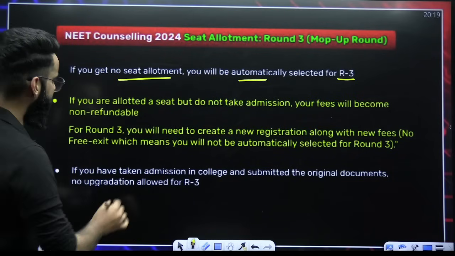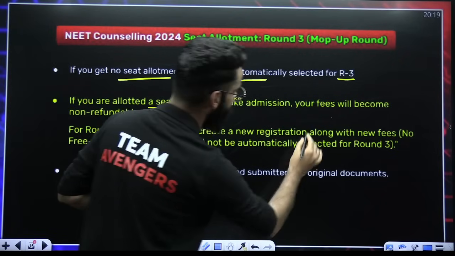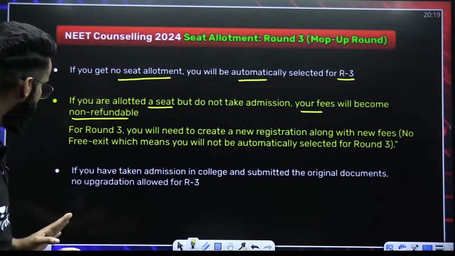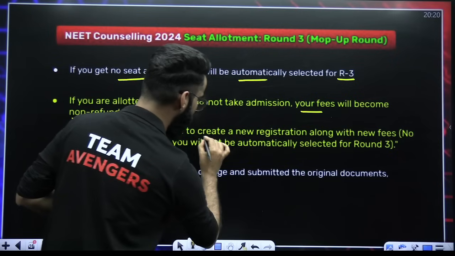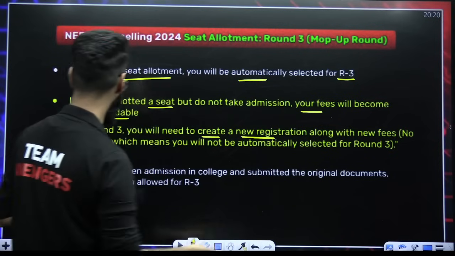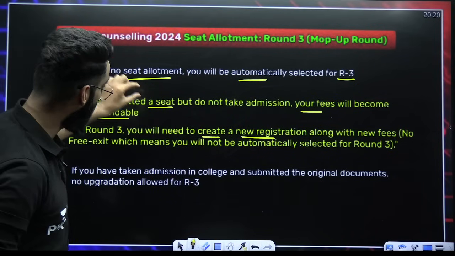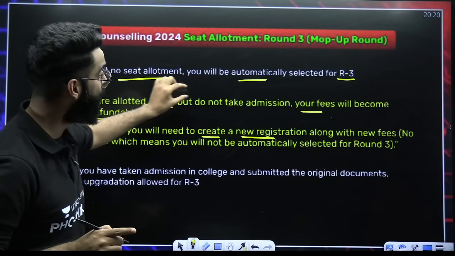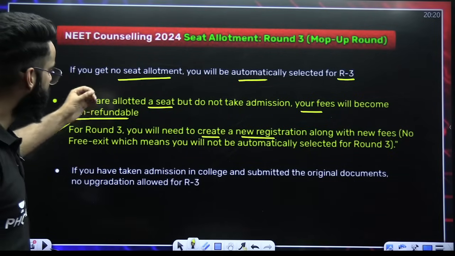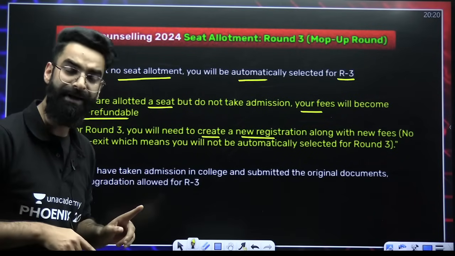But if you are allotted a seat in round 2, but you do not take admission, your fees will become non-refundable, right? This is clear, I believe. For round 3, you will need to create a new registration, again along with the fees. So look at this particular statement again: if you are allotted a seat, but do not take admission, your fees will become non-refundable. Number one. For round three, you will need to create a new registration along with the new fee. So again, you have to do the fees payment, right?